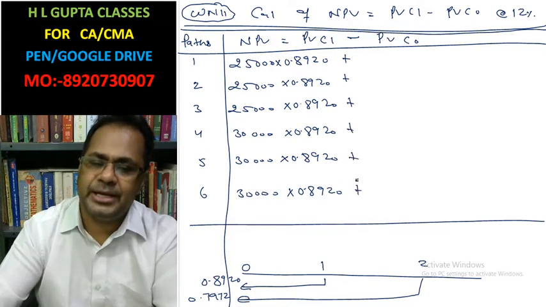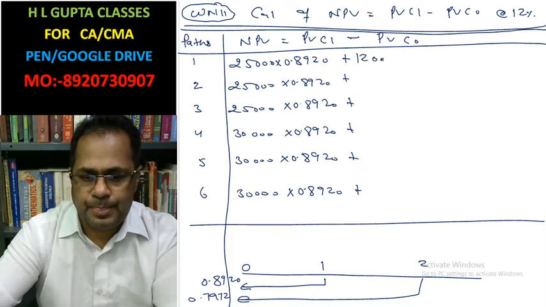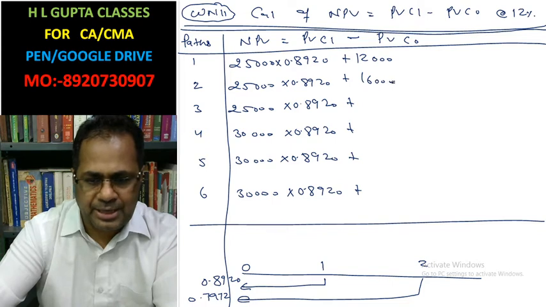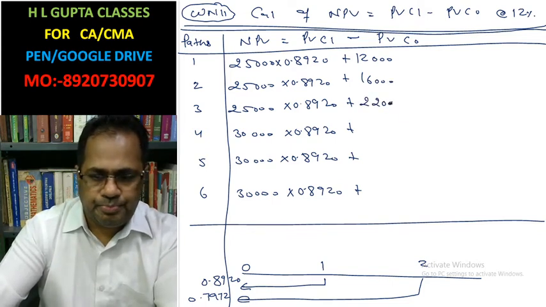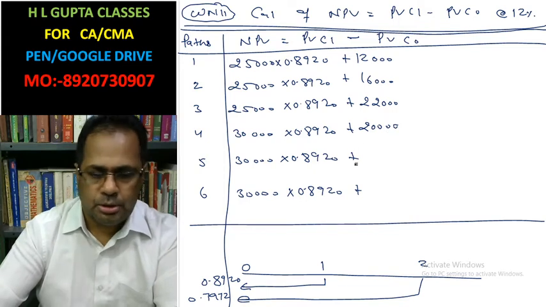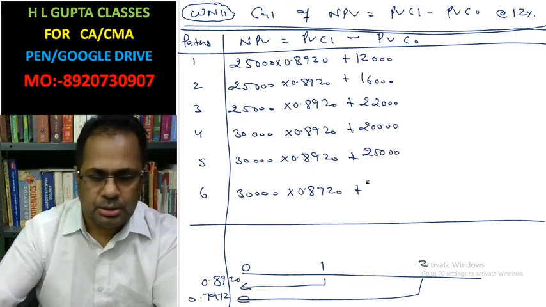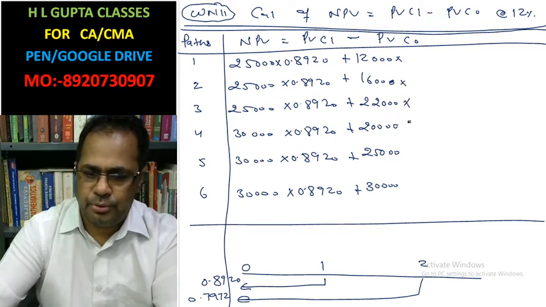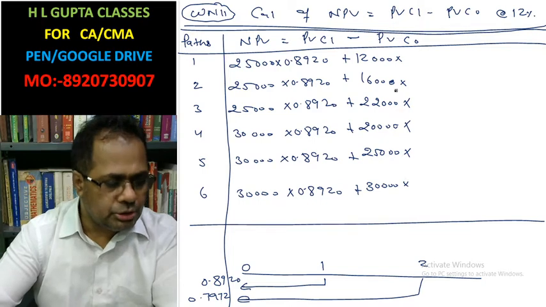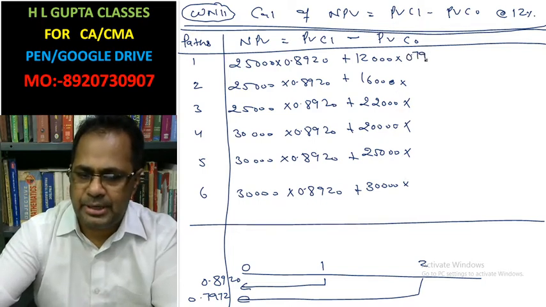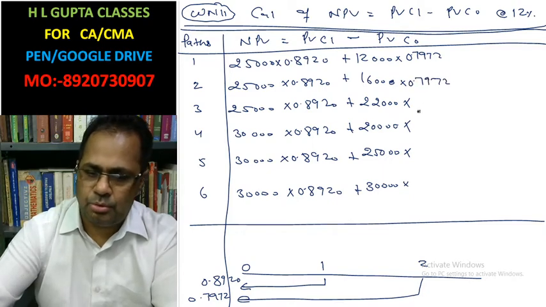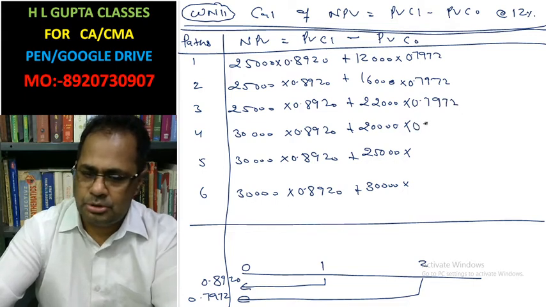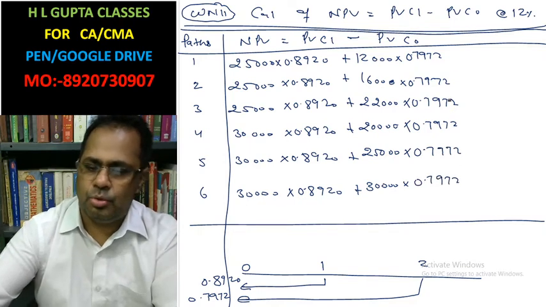Now for the second year, cash inflows are 12,000 for the first path, 16,000 for the second path, 22,000 for the third path, 20,000 for the fourth path, 25,000 for the fifth path, 30,000 for the sixth path, into 0.7972.